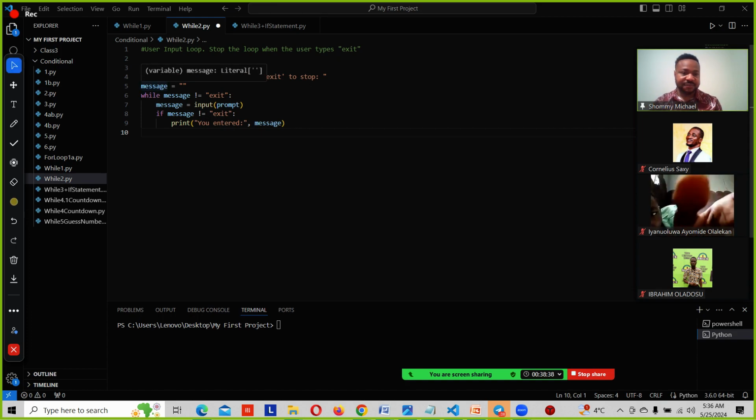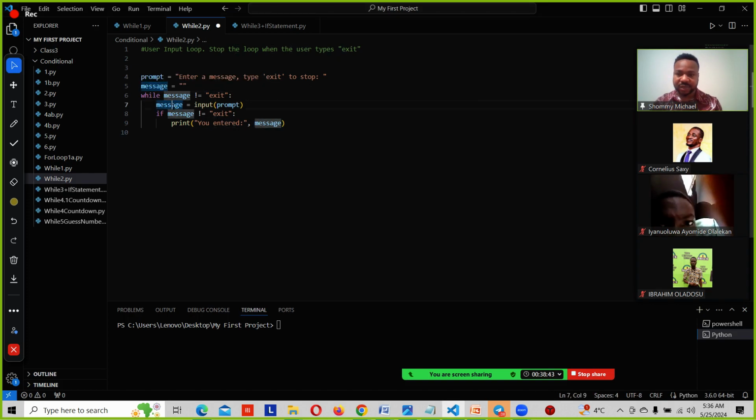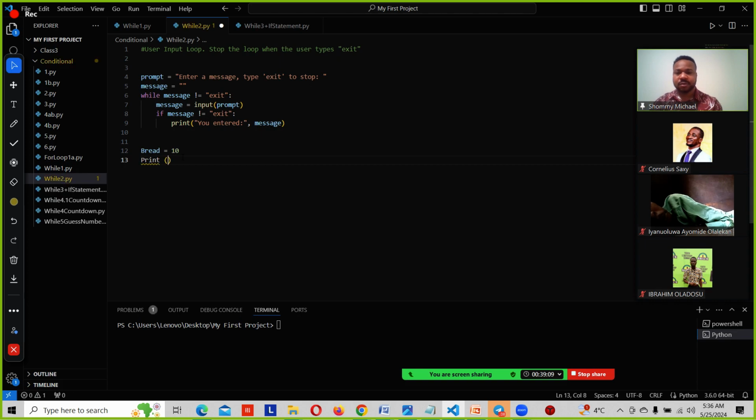So this is a message, this is a variable. So we are calling the variable right here. As you can see, if I click on this message, it's going to highlight the rest of the variable, the rest of the message that we assign. But right here, the variable is empty. There is nothing in the variable. Remember variable, like if I say the bread equals 10, and I want to get the variable of this bread right now, if I say print bread, it's going to print 10 for me, right? Because we have assigned 10 as a variable.